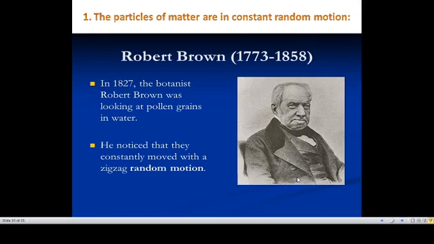Okay. The first character: the particles of matter are in constant random motion. This character was proven by the great scientist Robert Brown in the year 1827. He was looking at pollen grains in water. Those pollen grains in water were moving continuously in a zigzag motion, that means randomly moving here and there. He noticed that and wondered why the pollen grains were moving in water. He thought about it, and he went to research that.